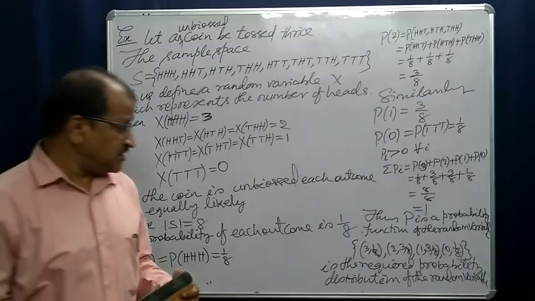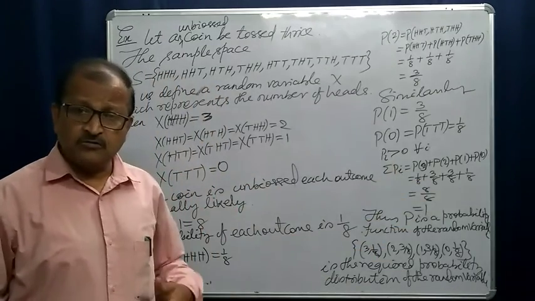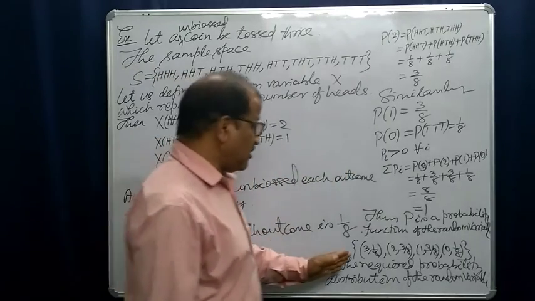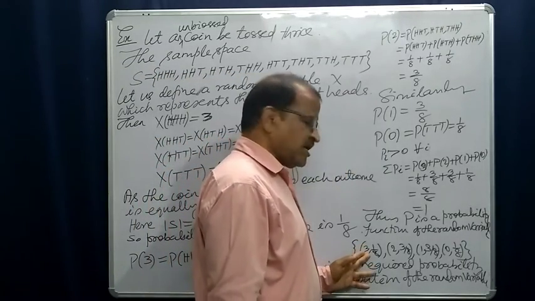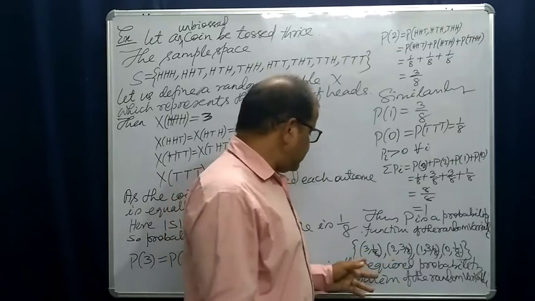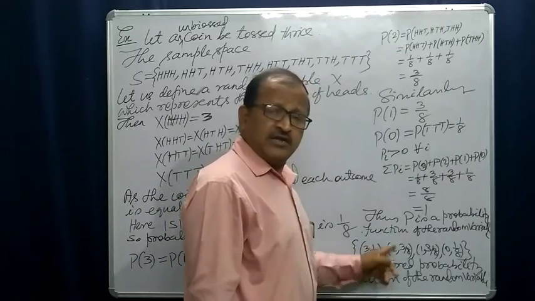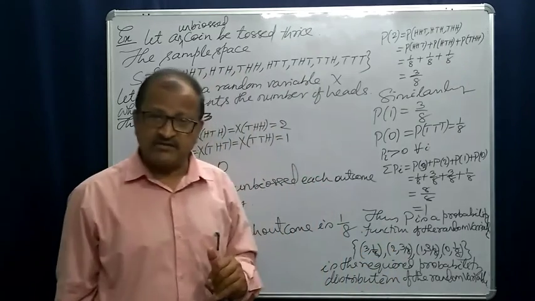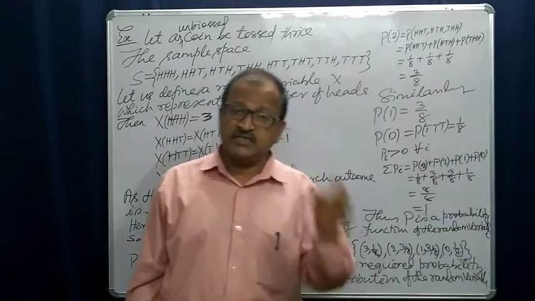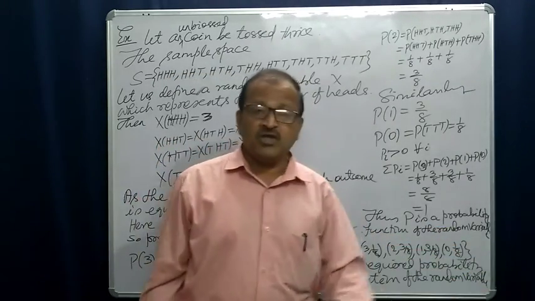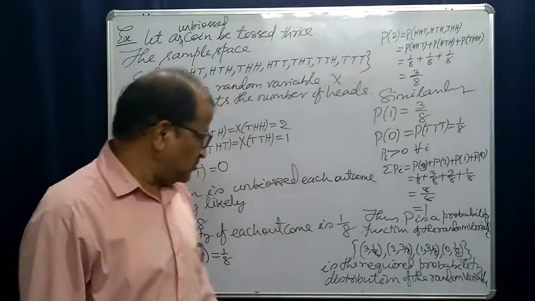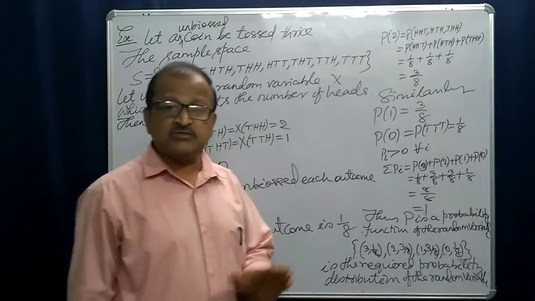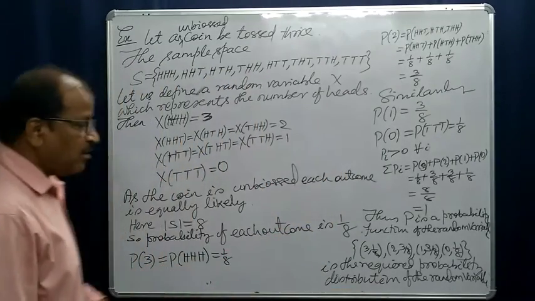This is the way in which we have distributed the probability values to the values of the random variable. We have assigned real numbers to the values of the random variable. For the random variable value 3, we have assigned the real number 1 by 8. To the value 2, we have assigned 3 by 8. To 1, we have also assigned 3 by 8. And to 0, we have assigned 1 by 8. So this is the distribution. This is called the probability distribution of the random variable, right?